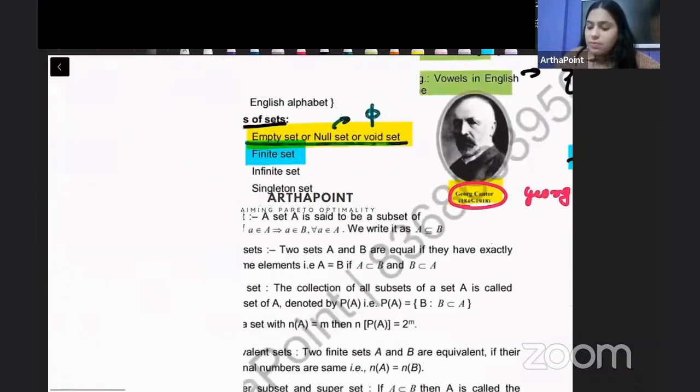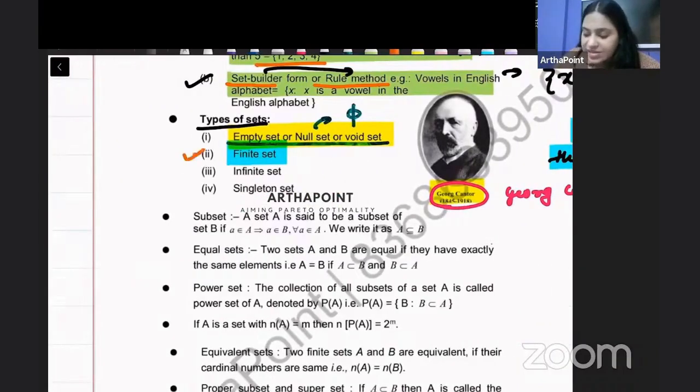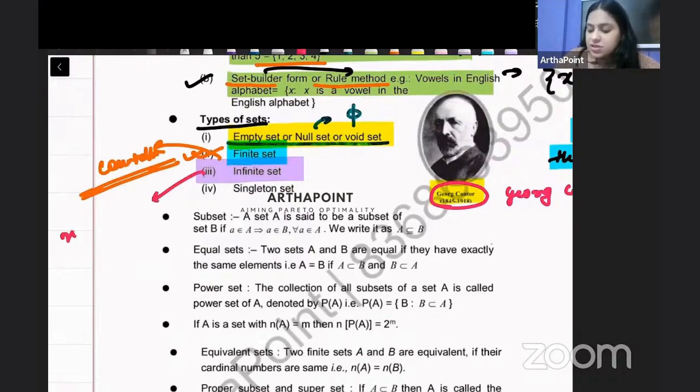So when we talk about a finite set, it means it is countable. I can count it. But when I talk about an infinite set, it means it is not countable. It is infinite, I won't be able to tell on my fingertips. I won't be able to tell whether there are exactly 5 numbers, or exactly 10 numbers, or exactly 50 numbers. Right? Singleton, as the word suggests, has a single element in it.